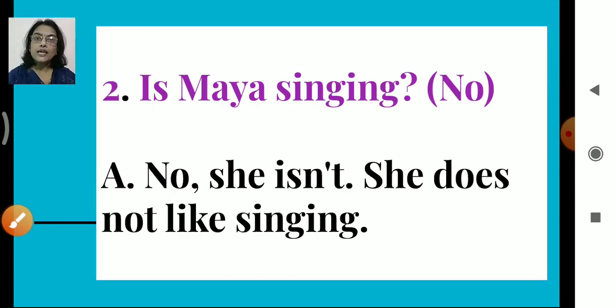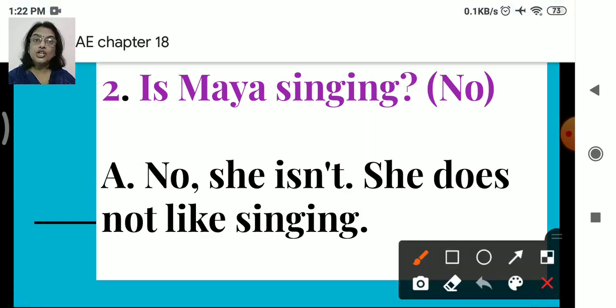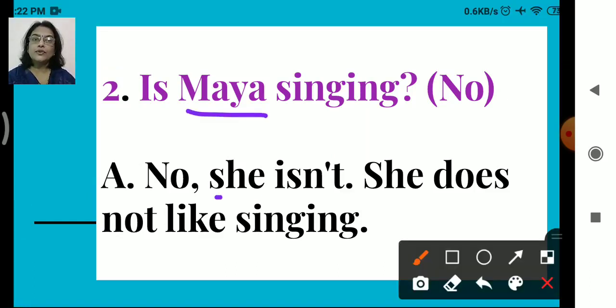Okay, second one. Is Maya singing? Now this is the question asked and we have to give the reply into what? No. Okay, so we are going to change that sentence into no statement. So here we have used no. She, okay, instead of Maya, we have used she isn't. Okay, can you see here? Isn't and not. This contraction of not, isn't, is not. So isn't we have used here. So no, she isn't. She does not like singing.